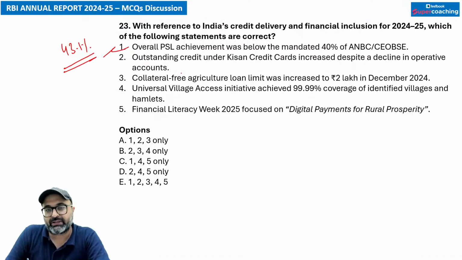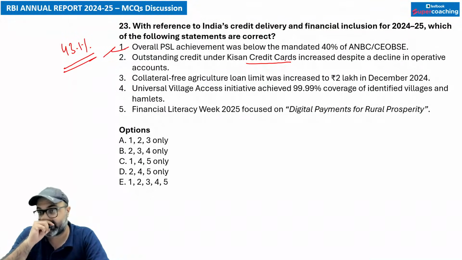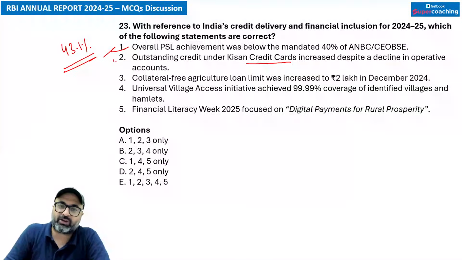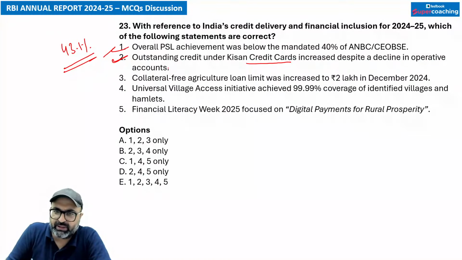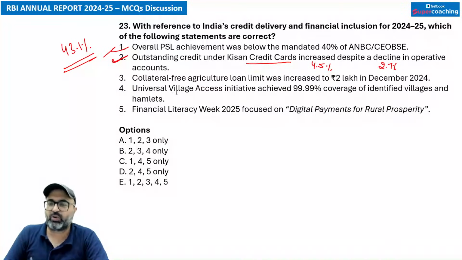Remember that. The next is: outstanding credit under the Kisan Credit Card increased despite a decline in operative accounts. बिल्कुल सही है सर, operative accounts का number कम हुआ है, और ये जो number कम हुआ है it is 2.7% decline, लेकिन जो value of loan increase हुआ है, जो outstanding increase हुआ है, that is 4.5%. Collateral-free agriculture loan limit has now increased to 2 lakh rupees.